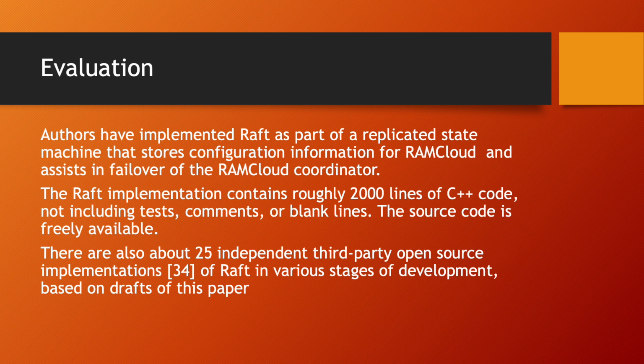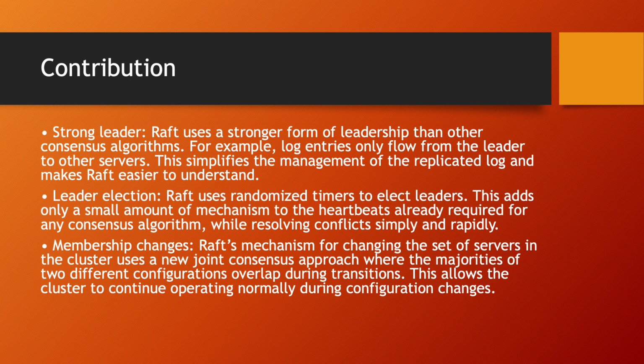The authors have implemented Raft as part of a replicated state machine that stores configuration information for RAMCloud and assists in failover for the RAMCloud coordinator. The Raft implementation contains roughly 2,000 lines of C++ code, not including tests, comments, or blank lines. The source code is freely available. There are also about 25 independent third-party open source implementations of Raft in various stages of development, based on drafts of this paper. Now let's look at the contributions.